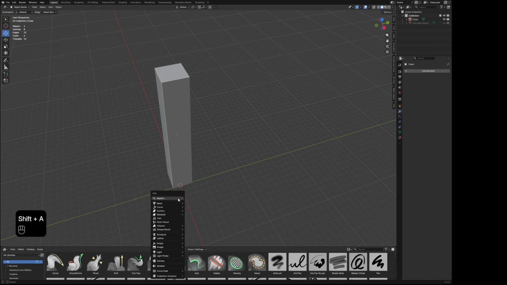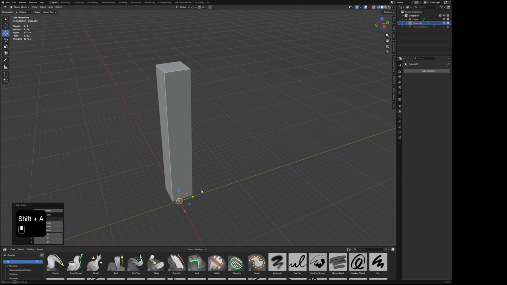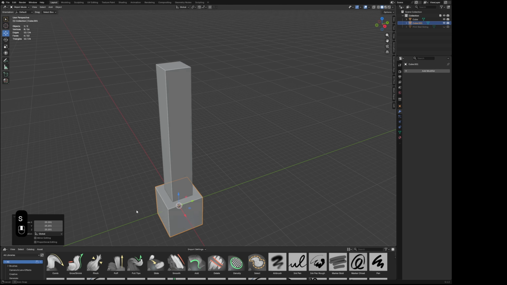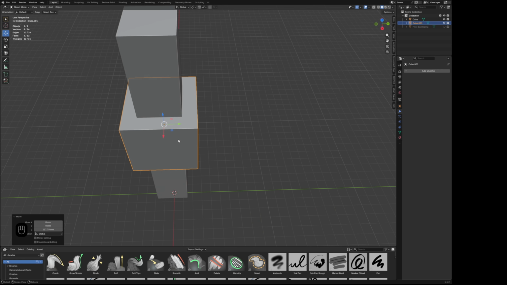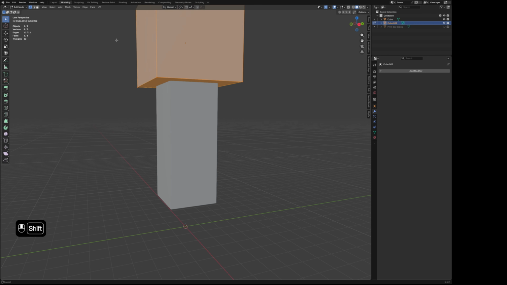Alright. Now, you're going to make another cube. S to scale it up. Bring that around the first cube. Now, pop into modeling mode or edit mode.